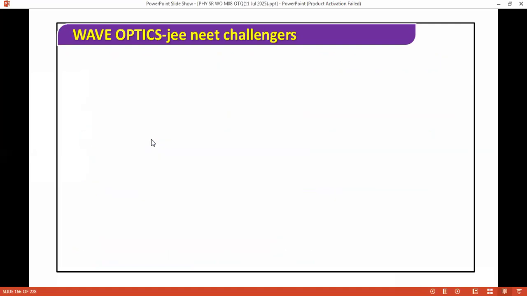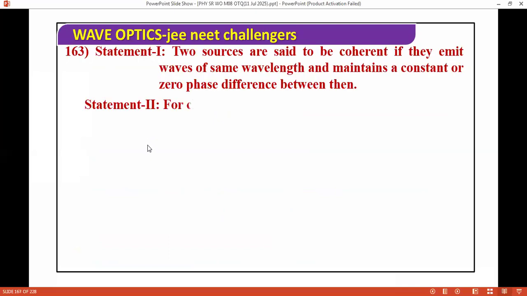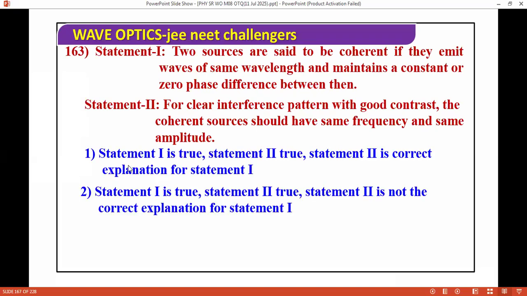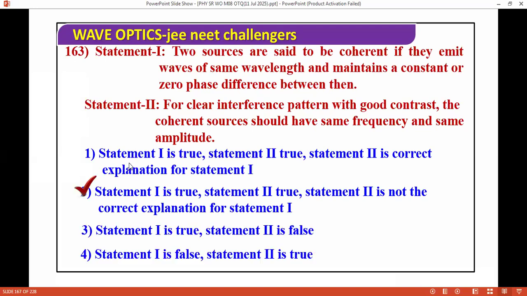Next question I have. Two sources are said to be coherent if they emit waves of the same wavelength and maintain a constant or zero phase difference between them. And for a clear interference pattern with good contrast, the coherent sources should have the same frequency and the same amplitude. So for this question, both are correct, but it's not the correct explanation.